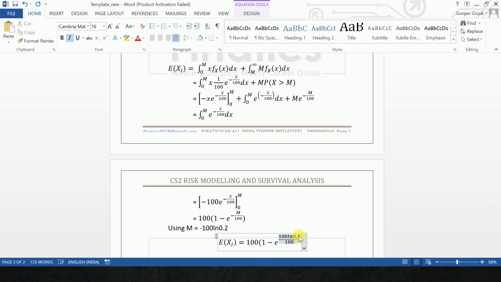Okay, this is like this, and then close the bracket. So if you solve it on the calculator, the answer comes to 80.